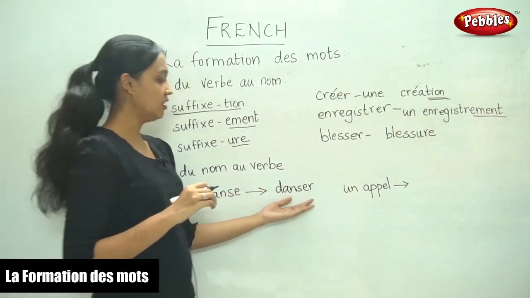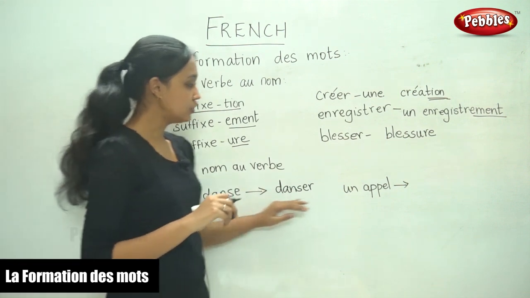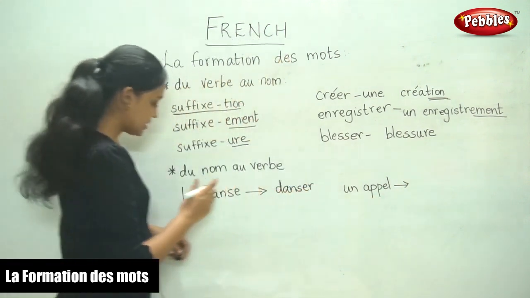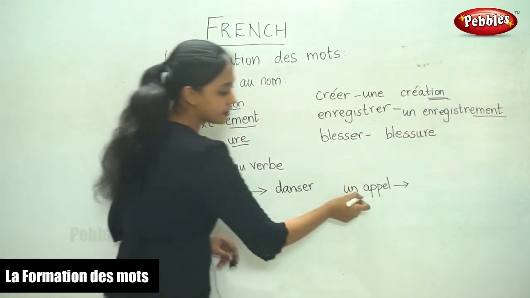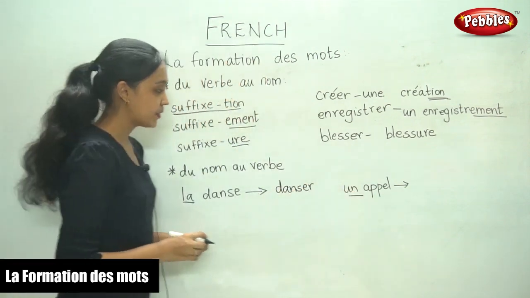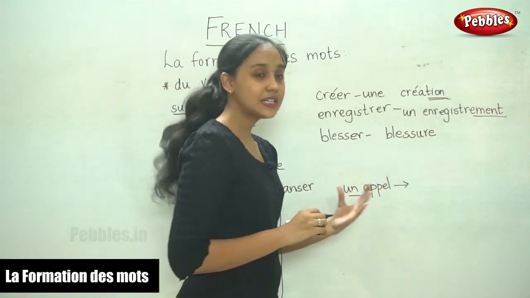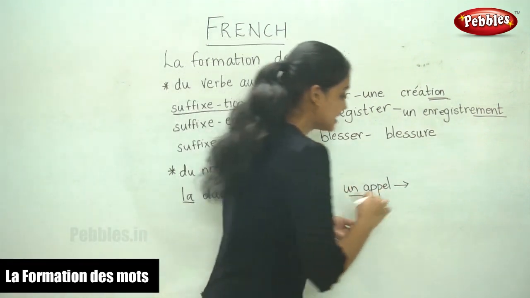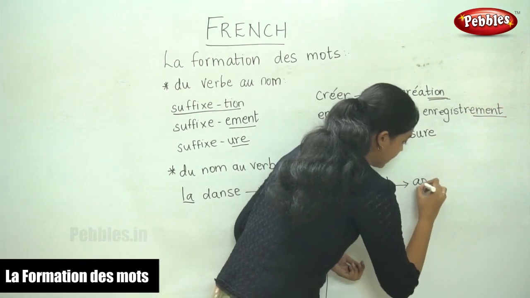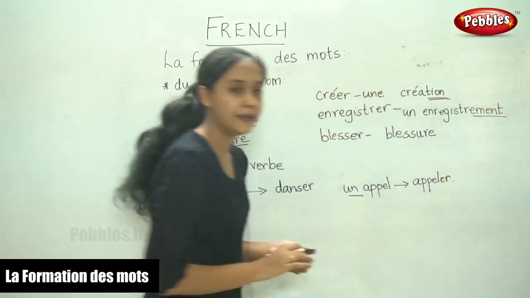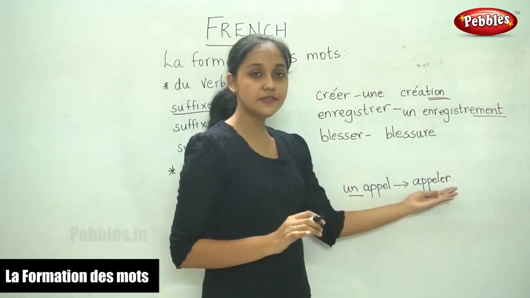Danser is the verb. Now the next one, un appel. Like I told you, the nouns have articles. So un appel is the noun form. What would be the verb? It is appeler. Appeler. So this is the verb.